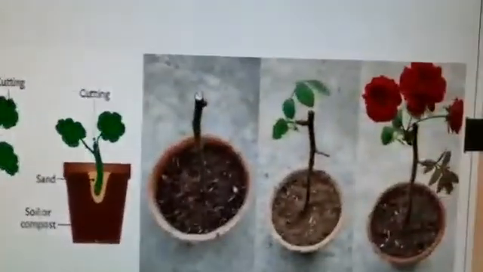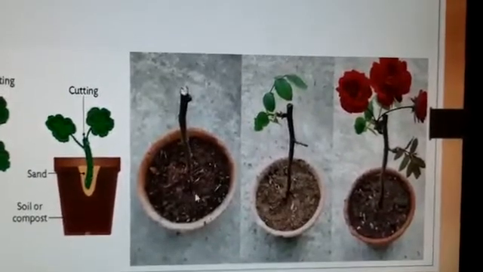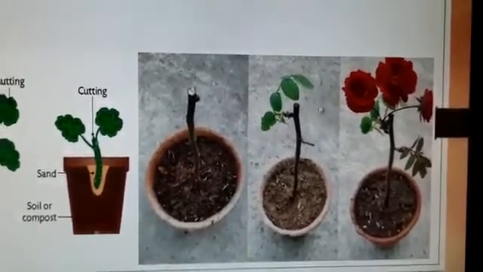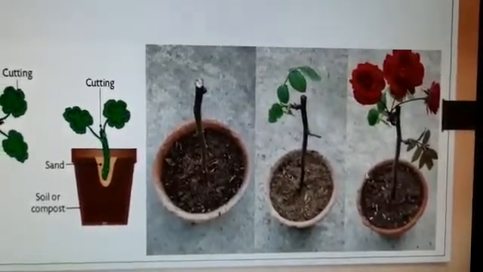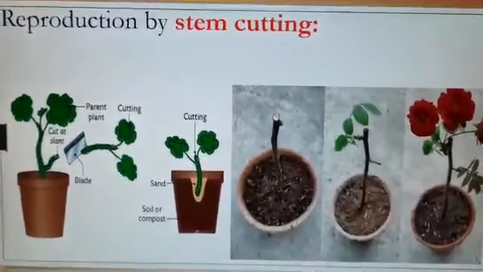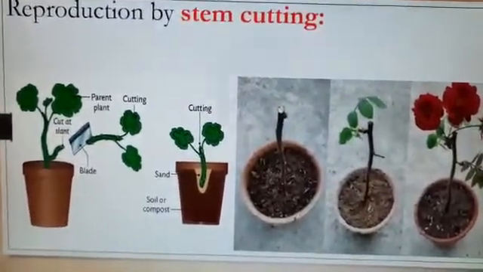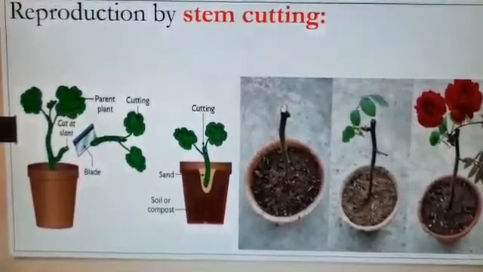Here you can see very easily the rose plant. By cutting a stem and planting it in the soil, after a few days you can see new leaves come out of it, and also flowers. In this way we can do it in some other plants also: bougainvillea, sugarcane, rose, grapes, crotons, hibiscus and also strawberries.